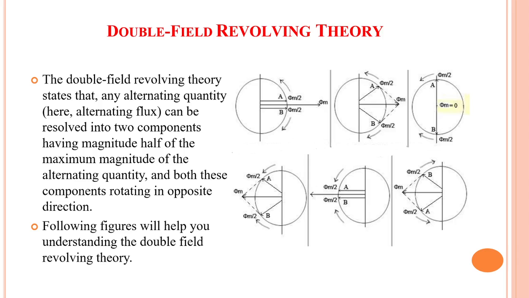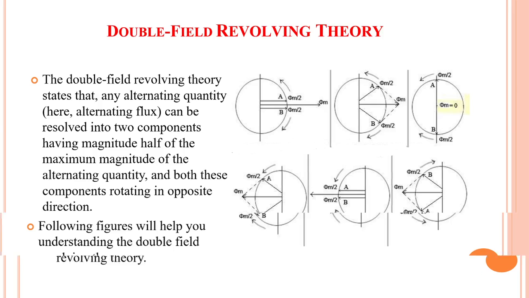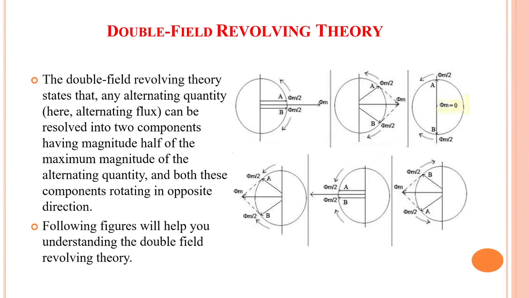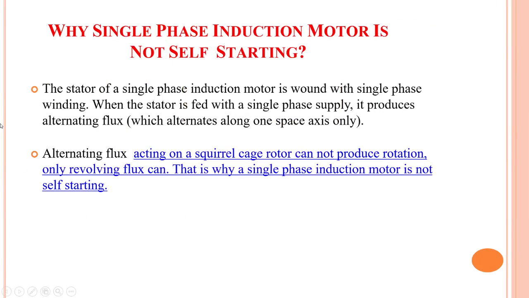So in these six figures we can understand why it is not self-starting. See here, phi m by 2 and phi m by 2 are in opposite directions. So what is happening here? Once it is getting a positive value, then coming back to 0, again it is getting negative. That is, the net torque is equal to 0.